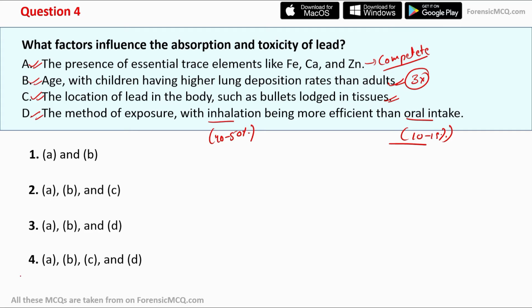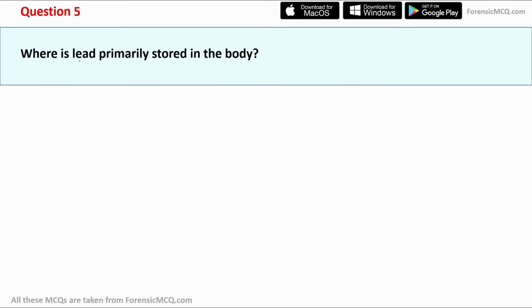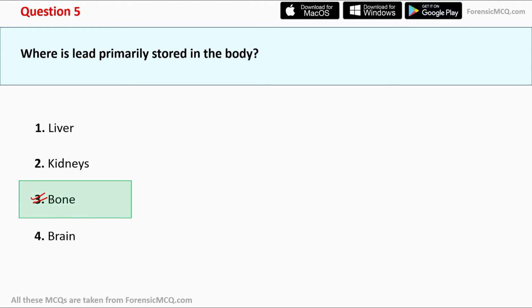So option number 4, that is A, B, C, and D is the correct answer. Now let's move to question number 5. Where is lead primarily stored in the body? The question asks where in the body the lead is primarily stored. And here are the options. First is liver, second is kidney, third is bone, and fourth is brain. And the correct answer is the third option, that is bone.